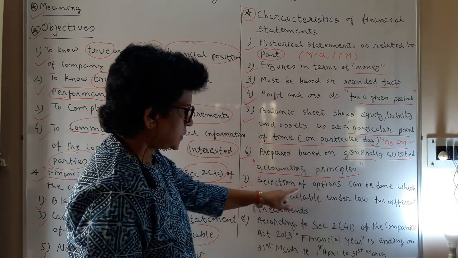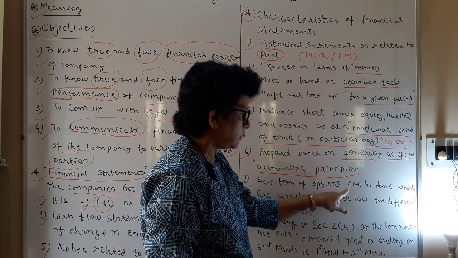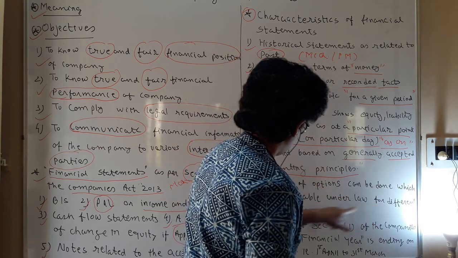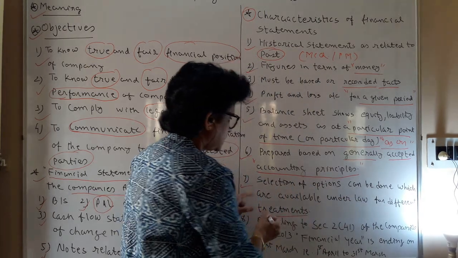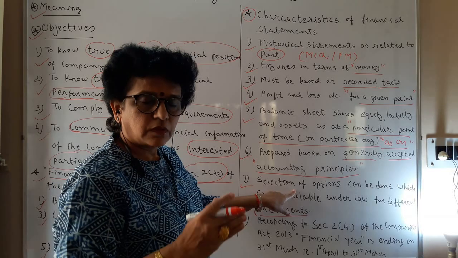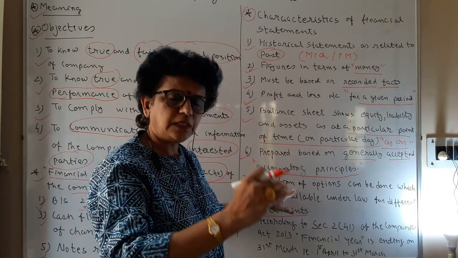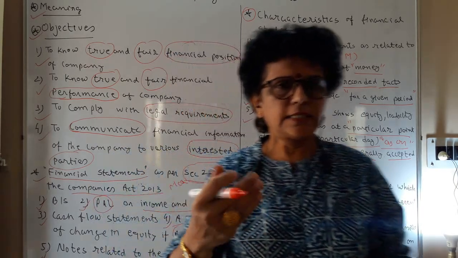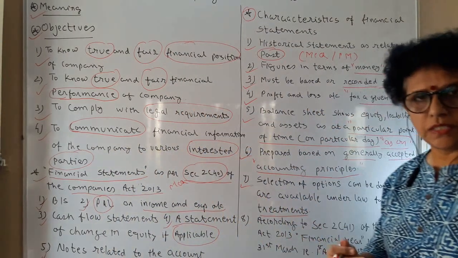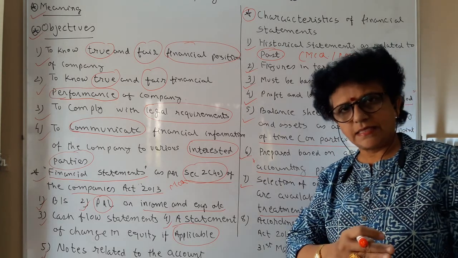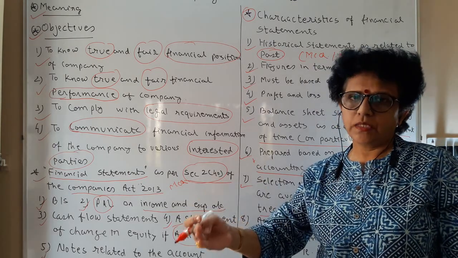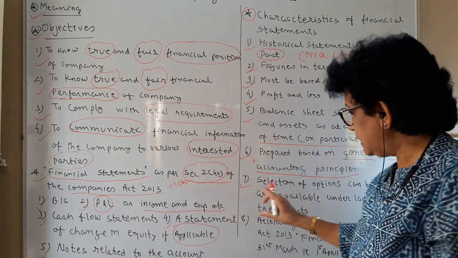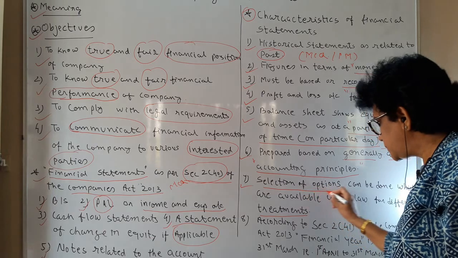Here, the selection of options can be done which are available under the law for different treatment. While preparing this, legally, in the Companies Act itself, a few options are given. For example, depreciation. You can charge depreciation by SLM, straight line method, or you can charge by reducing balance method also. Clear? So here you can select the option.